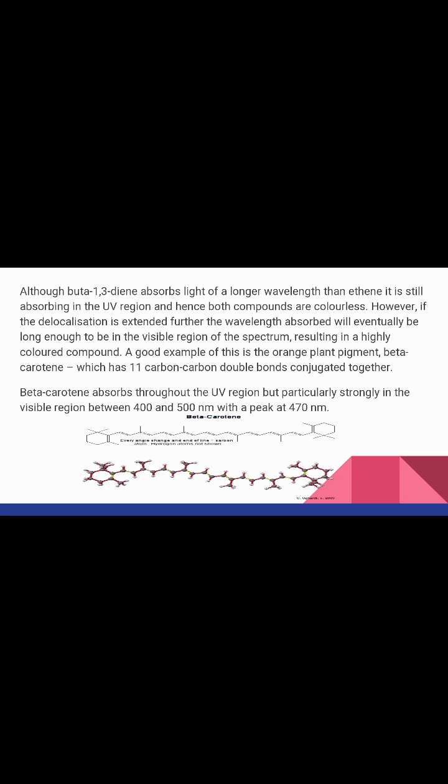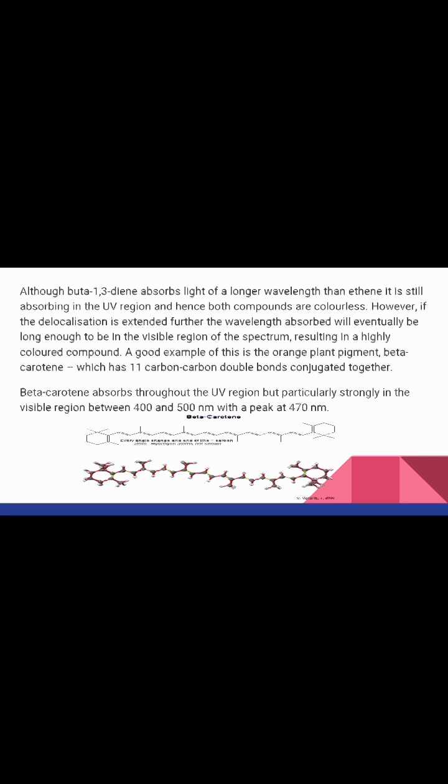A good example of this is the orange plant pigment beta-carotene, which has 11 carbon-carbon double bonds conjugated together. Beta-carotene absorbs in the UV region, but particularly strongly in the visible region between 400 and 500 nanometer, with a peak at 450 nanometer.